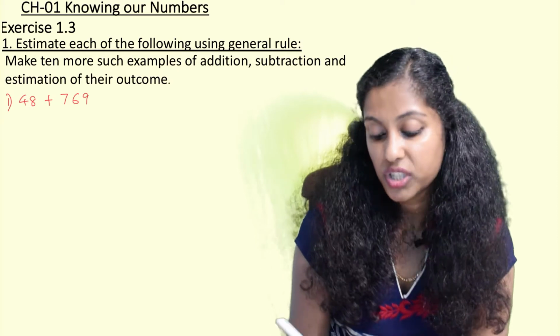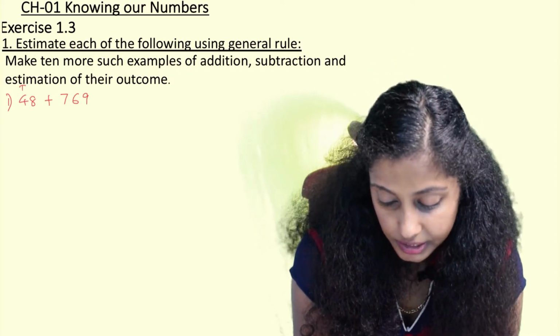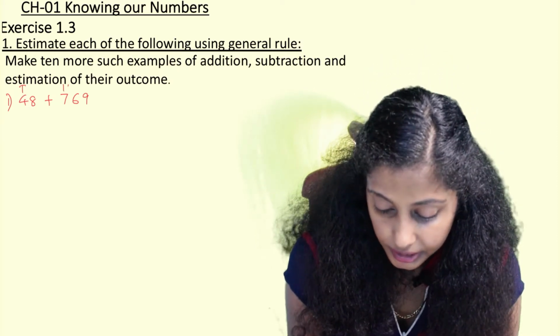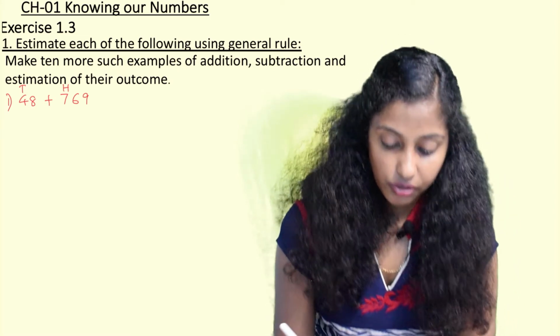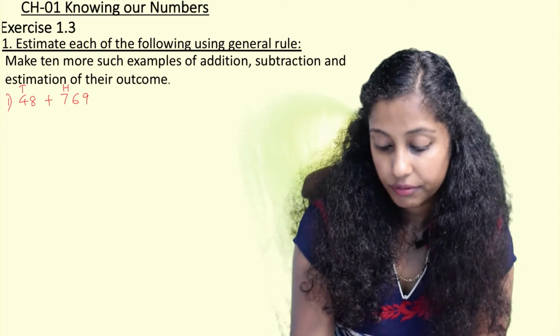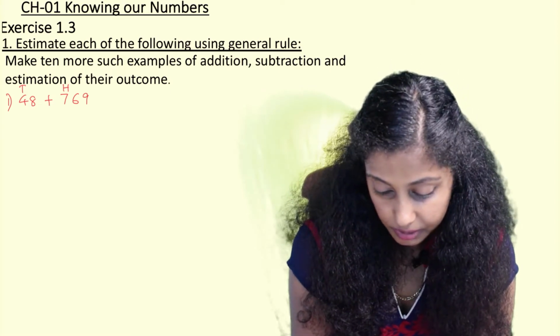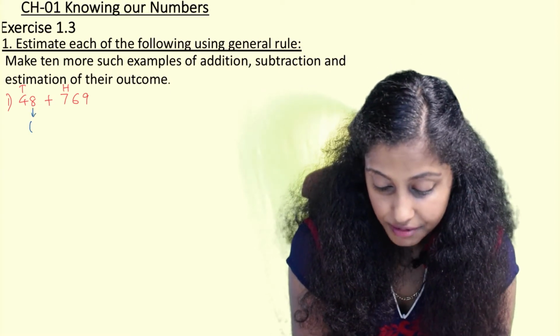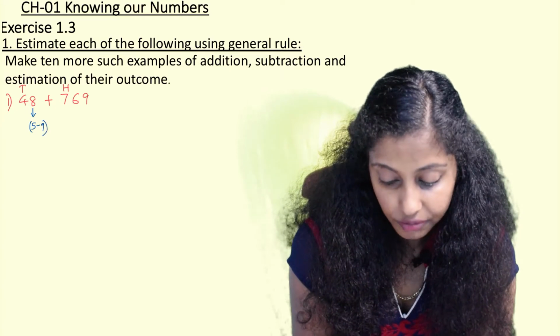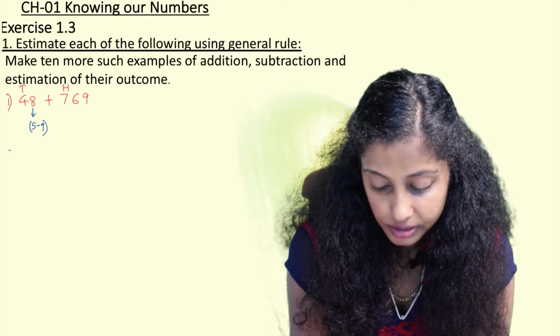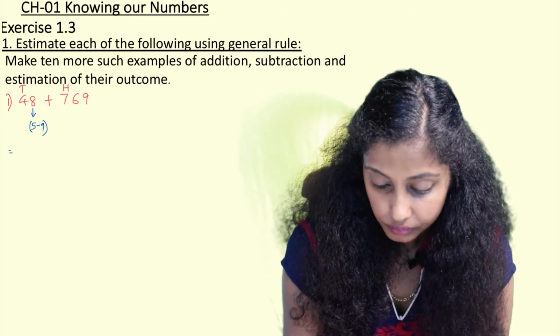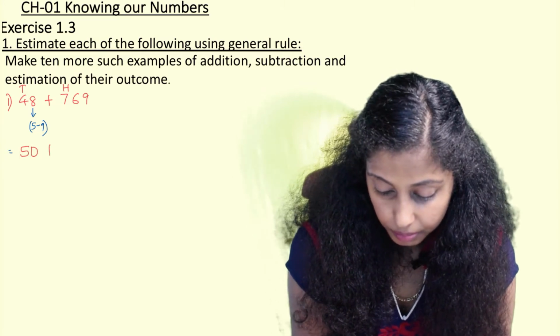So here when you see 48, the highest place is tens, and in 769 the highest place is hundreds. So 48, if we round off to the nearest tens because tens is the highest place, 8 is in the range of 5 to 9. So therefore the next tens after 4 tens is 50, plus.